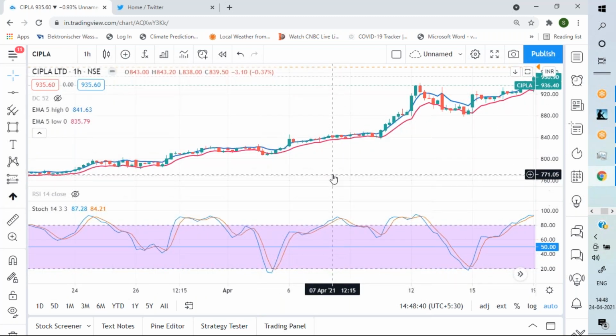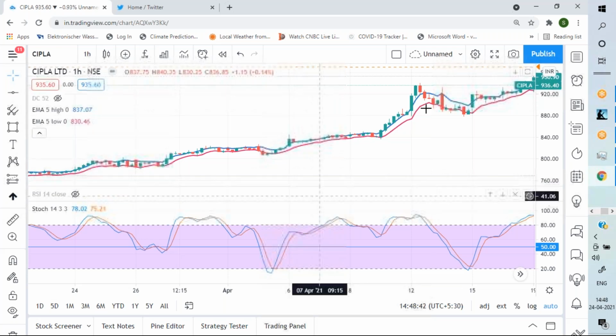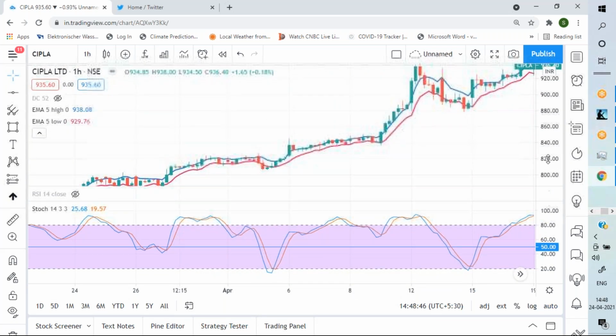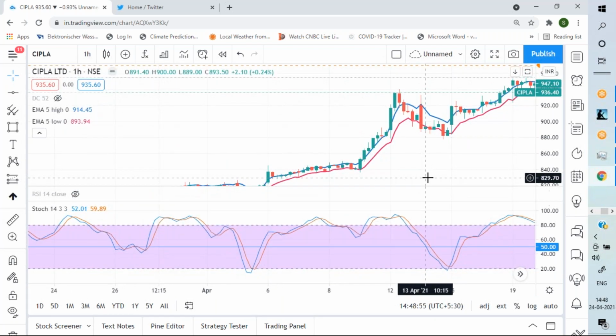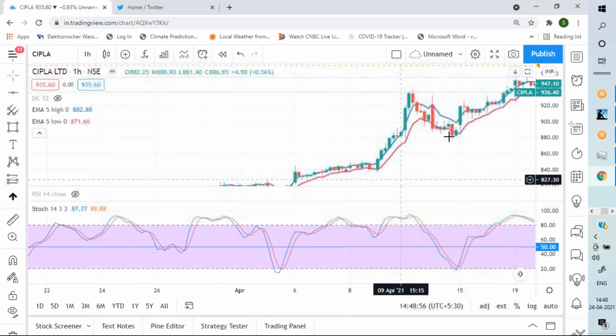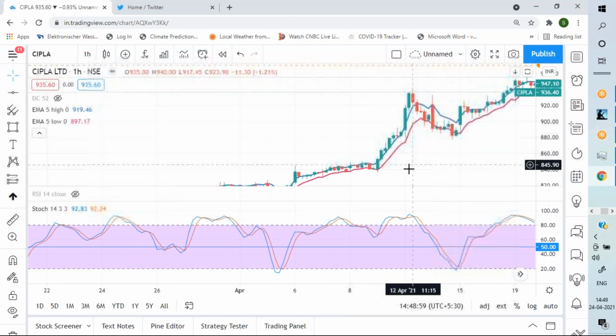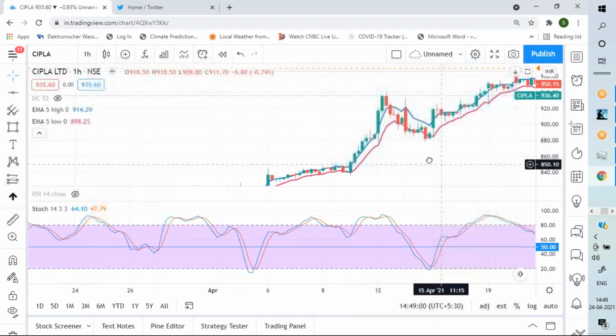Earlier in the RSI, we were more interested in the continuation trade. So I would like you to use this stochastic for reversal trades, and for continuation trades, or pullback trades in the direction of the trend, I would like you to use RSI.